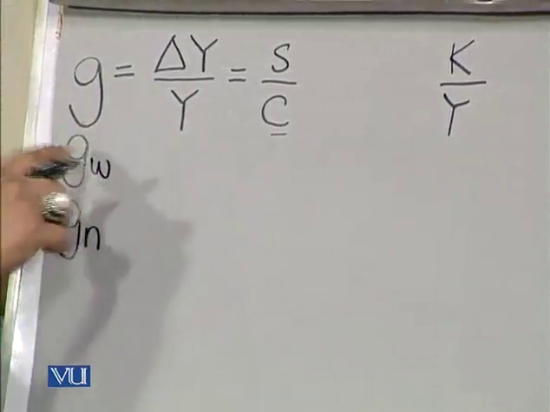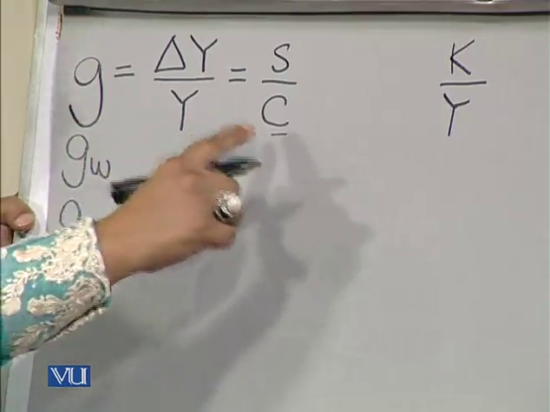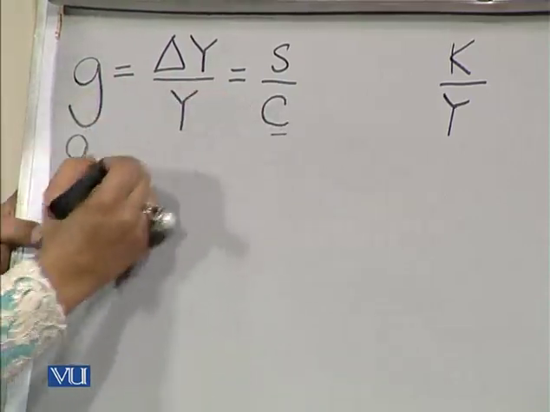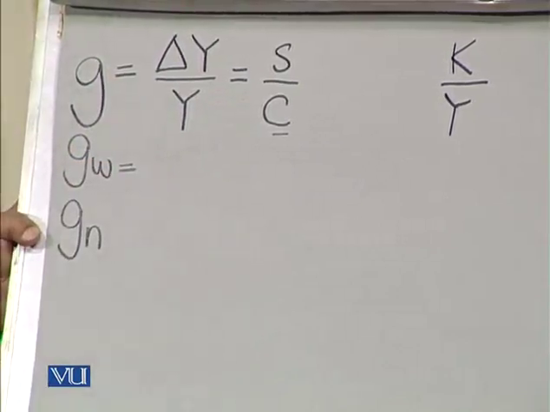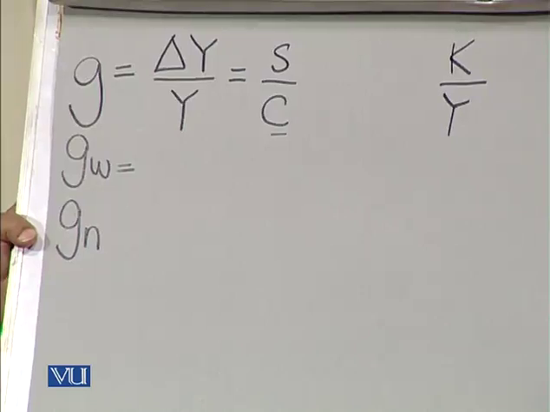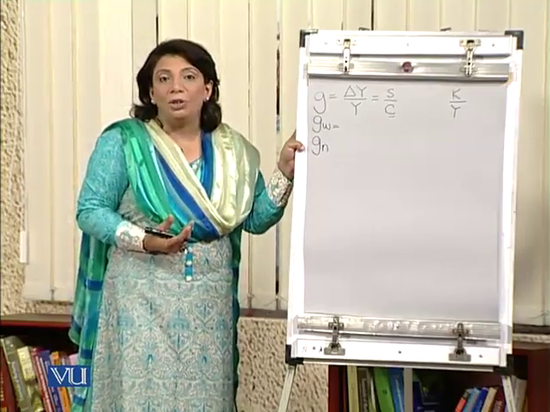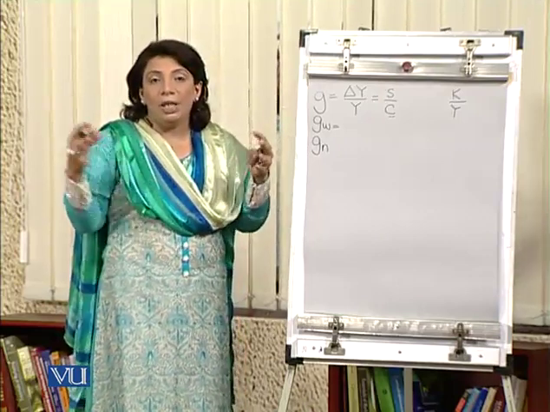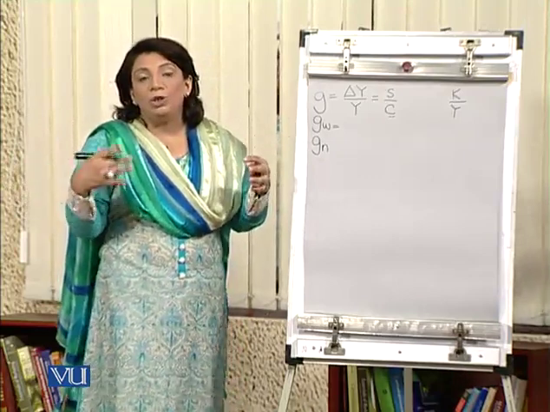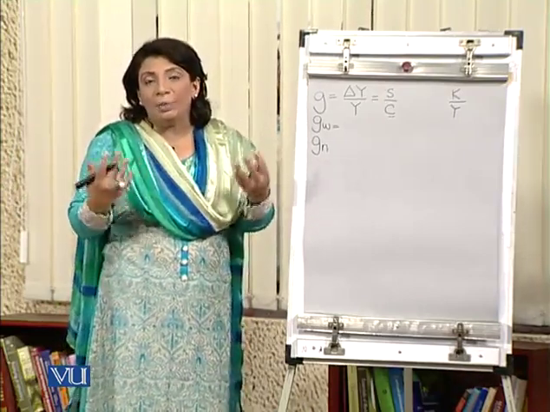So the actual growth rate according to Harrod is given by this particular relationship. Then he pointed out the warranted growth rate. The warranted growth rate is defined as the rate of growth which is required for the full utilization of the growing stock of capital, and in other words, that is the amount of money which should be equivalent to the planned saving, and this is taken up as the investment.